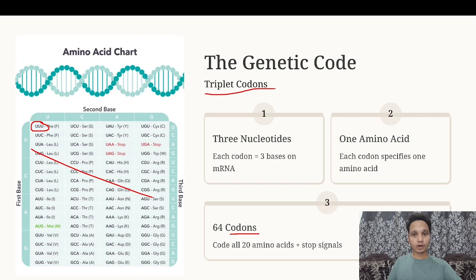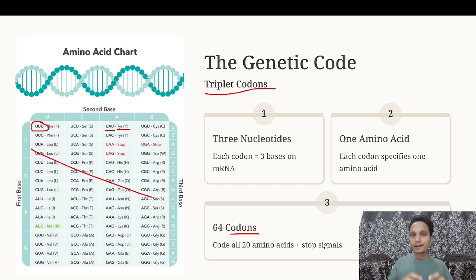Why is it called a triplet codon? Now you know exactly why, because each codon contains 3 nucleotide bases. Yes. And again, this is an important step. Every 3-nucleotide-base codon codes for one specific amino acid. Now what are amino acids? Like DNA is made up of nucleotide bases, RNA is made up of nucleotide bases, in the very same way, proteins are made up of amino acids. So amino acids are what?